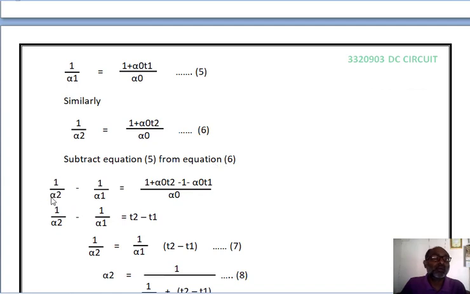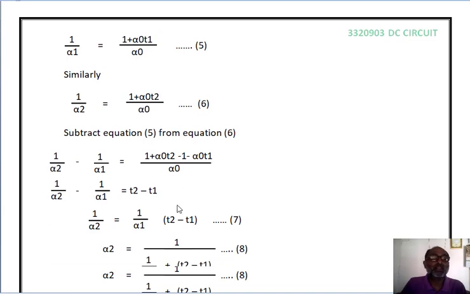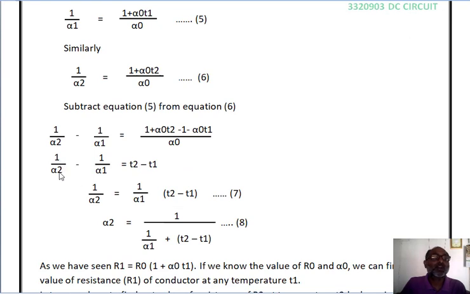Now subtract equation number 5 from equation 6. So 1 upon alpha 2 minus 1 upon alpha 1 is equal to 1 plus alpha 0 T2 minus 1 minus alpha 0 T1 divided by alpha 0. So here 1 upon alpha 2 minus 1 upon alpha 1 is equal to T2 minus T1.